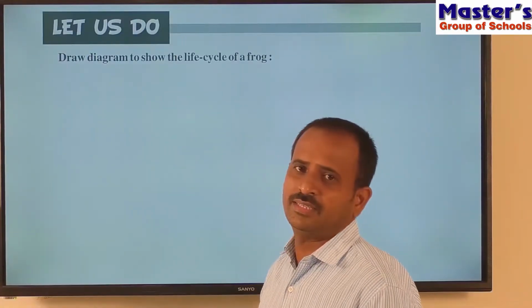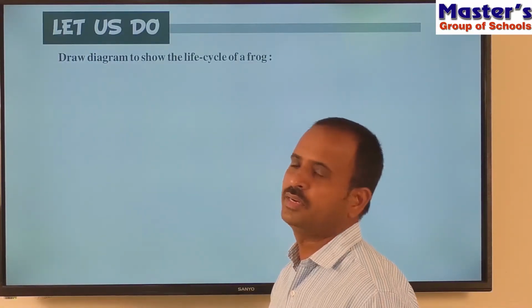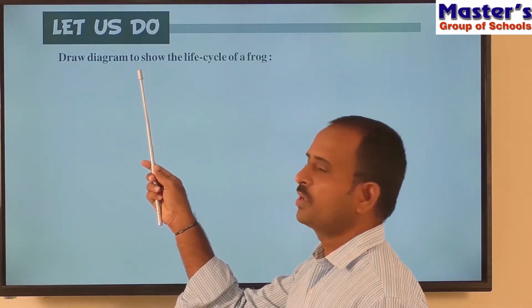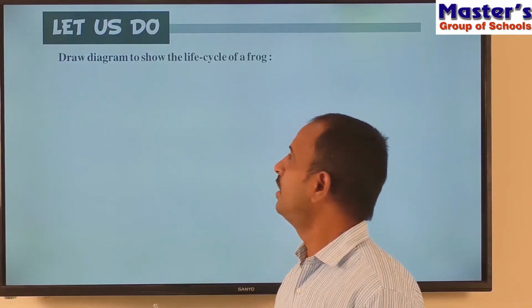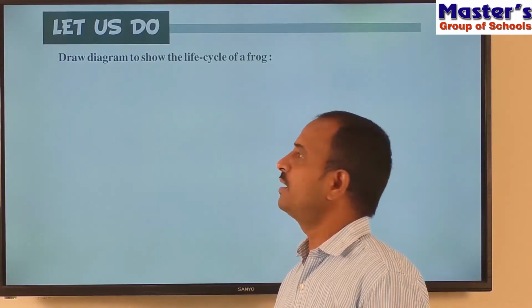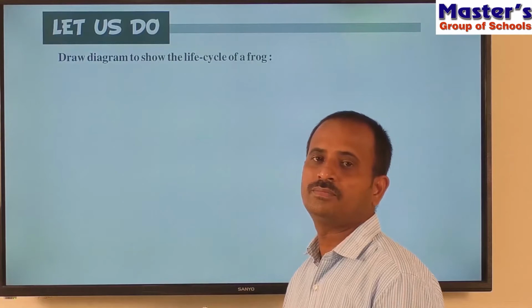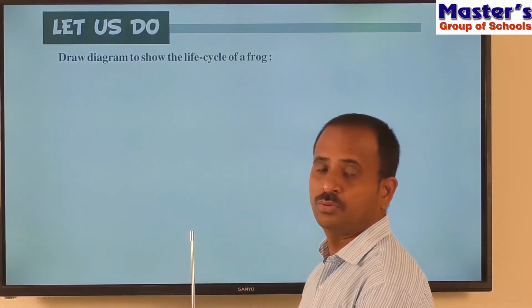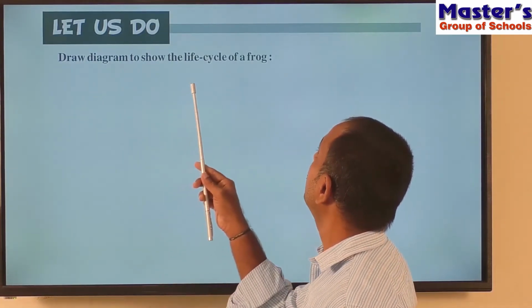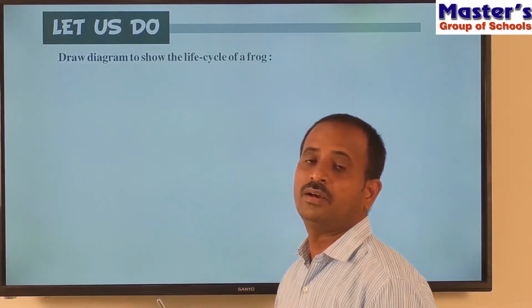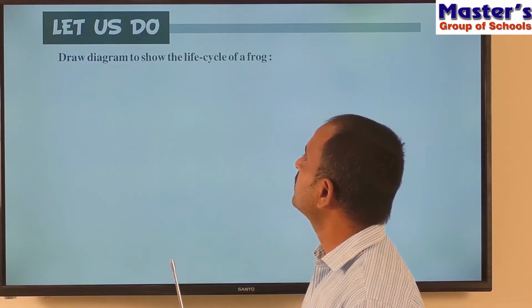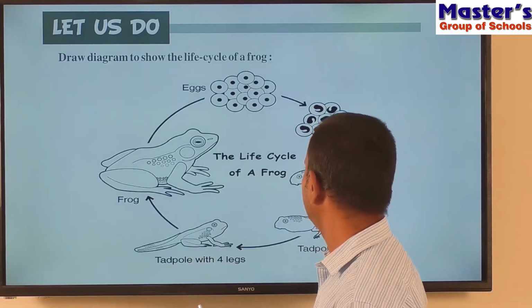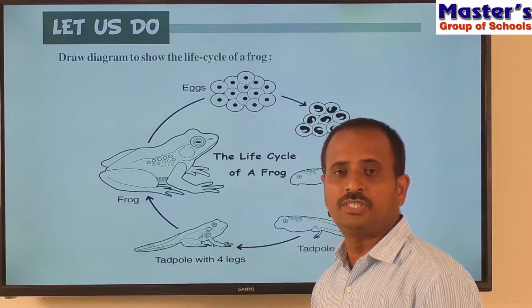So children, let us see the next section in the activity part, that is, draw a diagram to show the life cycle of a frog. Already we have discussed in the chapter, and also in the questions and answers, the life cycle of a frog. There are stages in the life cycle of the frog, so let us see the diagram. Look at the picture.